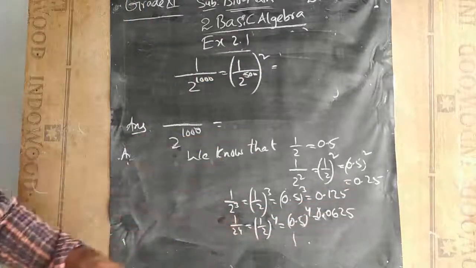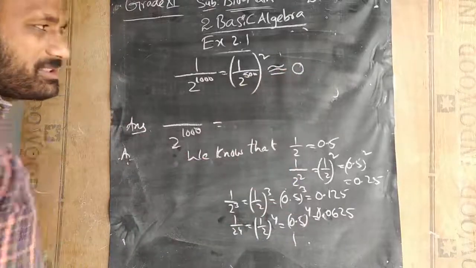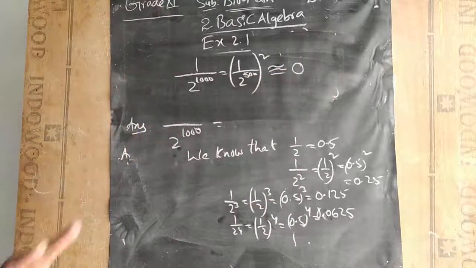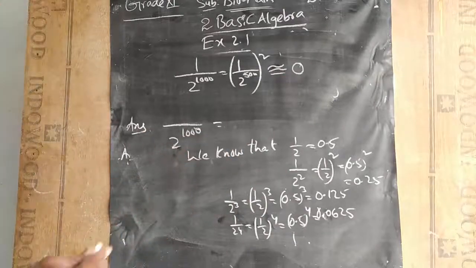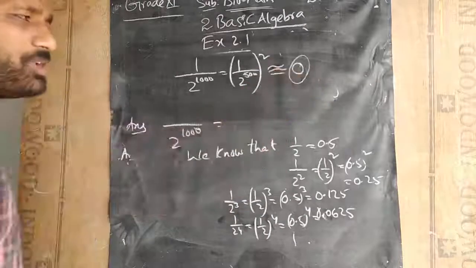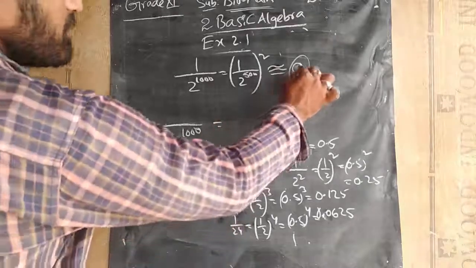So if I keep on doing that, I am going to get approximately 0 as the answer. The nearest value will be 0. But what is the question asking? A positive value. Since 0 is neither a positive nor a negative value, we can get only the nearest value, which is 0.